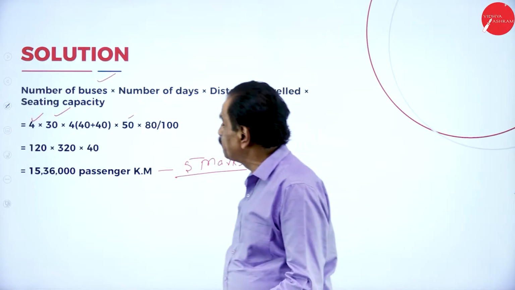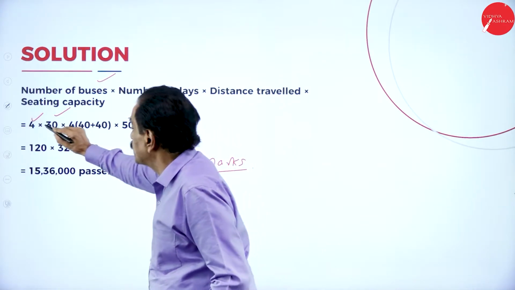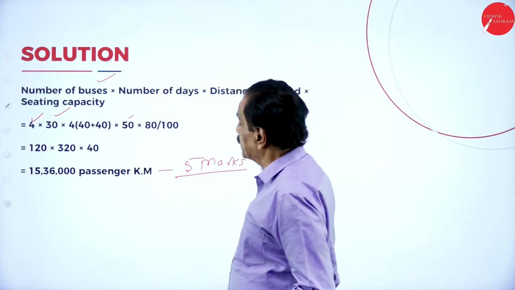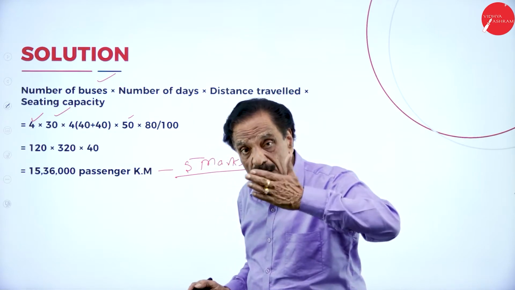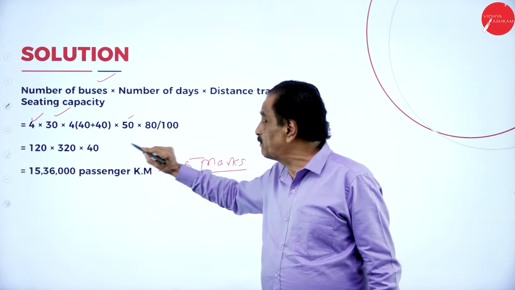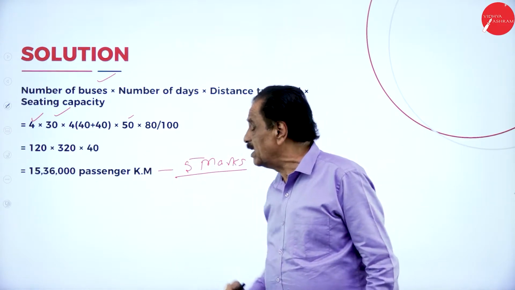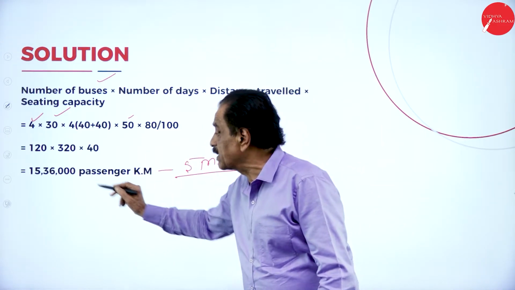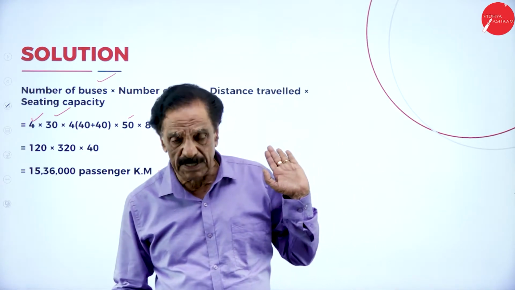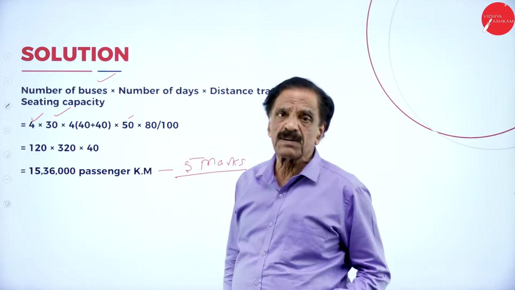So if you apply, number of buses are 4, number of days is 30 given, distance travel going 40, coming 40, 80 into 40 is 320, seating capacity 50 into 80 by 100 is 40. If we multiply, 15,36,000 passenger kilometer, this will last for 5 marks. So hope we'll follow this.